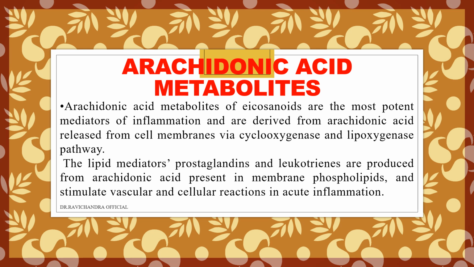The lipid mediators prostaglandins and leukotrienes are produced from arachidonic acid present in membrane phospholipids and will stimulate vascular and cellular reactions in acute inflammation.